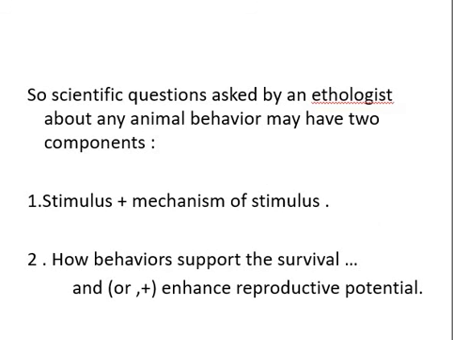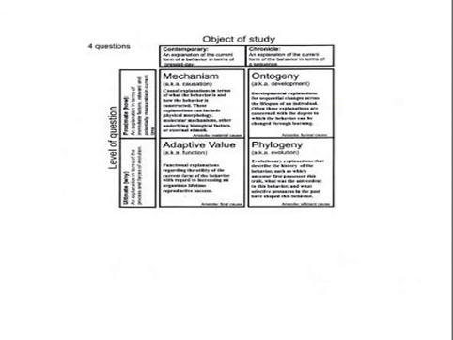Now students, a scientific question asked by an ethologist about any animal behavior may have two components: stimulus plus mechanism of stimulus. How behavior supports the survival and/or, here is a plus sign, enhances reproductive potential. First are how questions. Now you see there are objectives of a study, that is three types of things over here: